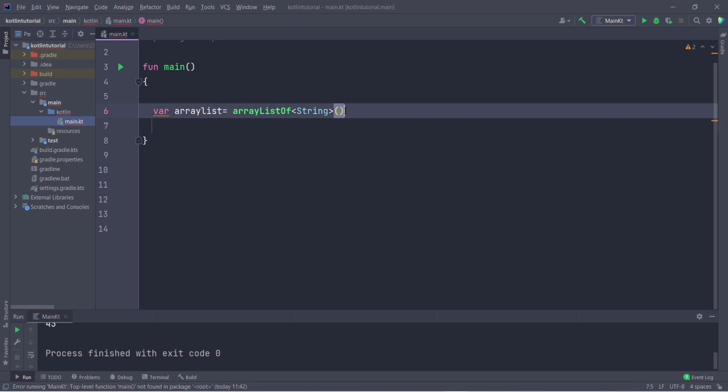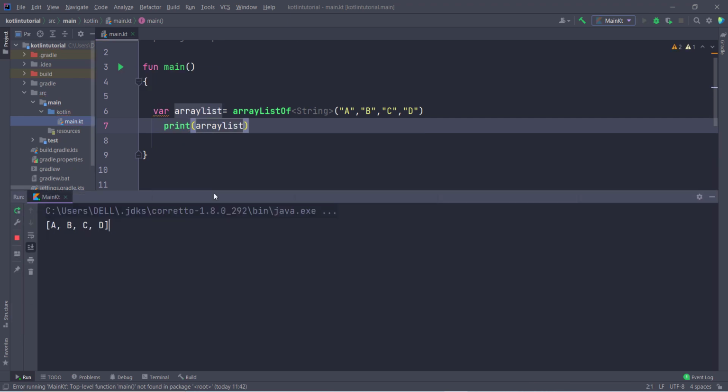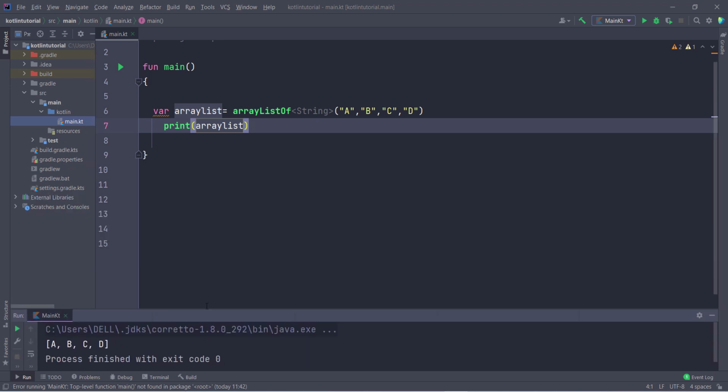So I press Ctrl Z, and now you can print the values of this ArrayList. So print, and I pass here ArrayList. Then I run this, and let's see what output I get. You can see A B C D. So this is done.